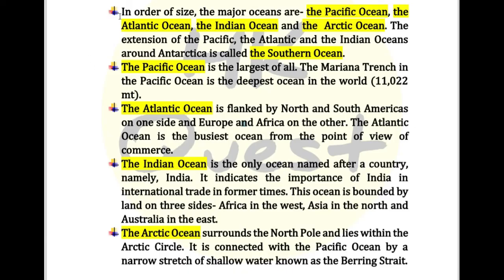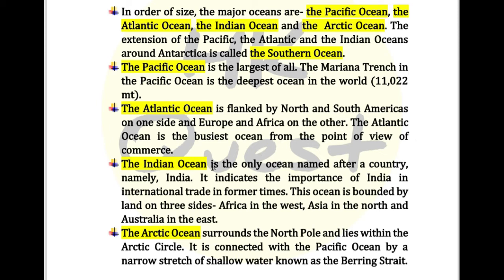Let's read these lines first. In order of size, the major oceans are the Pacific Ocean, the Atlantic Ocean, the Indian Ocean, and the Arctic Ocean. As I have just shown you, the extension of the Pacific, Atlantic and Indian Ocean around Antarctica is called the Southern Ocean. The Pacific Ocean is the largest of all. The Mariana Trench in the Pacific Ocean is the deepest ocean trench in the world. The Atlantic Ocean is flanked by North and South America on one side and Europe and Africa on the other side. The Atlantic Ocean is the busiest ocean from the point of view of commerce.